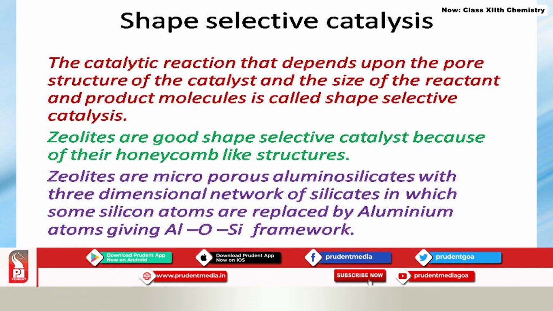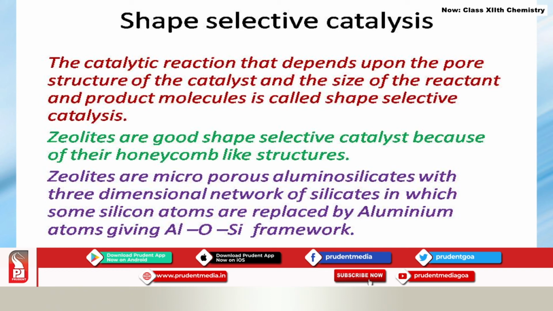Shape selective catalysis is another interesting topic of catalysis. Here, the pore structure of the catalyst and the size and structure of the reactant and product molecules decide whether the reaction is going to occur or not. The catalytic reaction that depends upon the pore structure of the catalyst and the size of the reactant and product molecules is called shape selective catalysis.